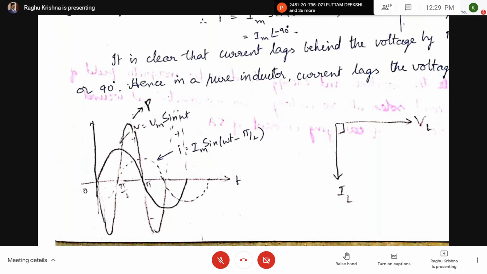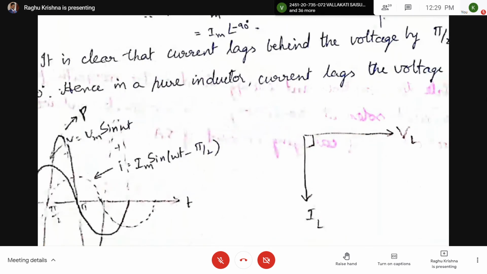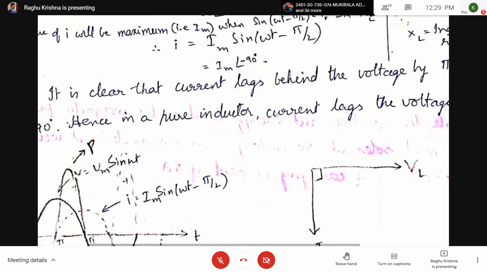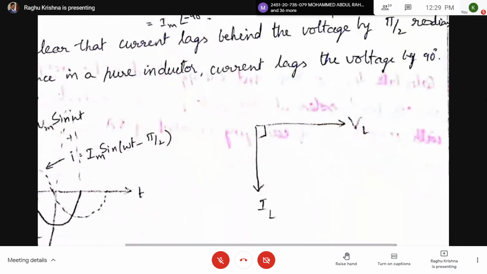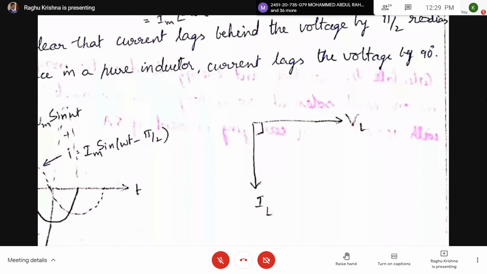If you draw the phasor diagram, if you take VL as reference, the current lags the voltage. As we got I equal to Im sin omega t minus pi by 2, which can also be written as Im at an angle of minus 90 degrees. So if you take VL as reference, IL is drawn at an angle of 90 degrees behind the VL.